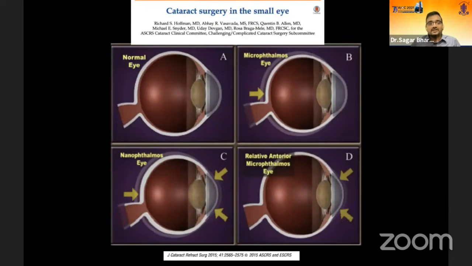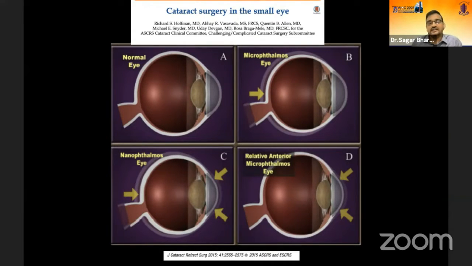Now, let's do a little revision to understand what exactly is a small eye. This was a paper which came in JCRS 2015, and very nicely, schematically, it has shown how different types of small eyes are there. Microphthalmos is basically a symmetrically small eye, where the axial length is less than 2 standard deviations of what it should be. Nano-ophthalmos is a small eye with thickened sclera. As we can see here, the white portion is quite thick.